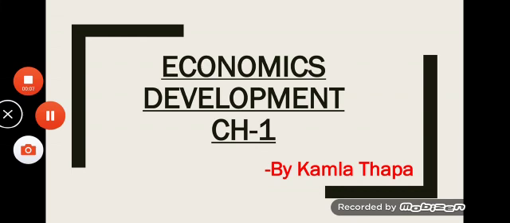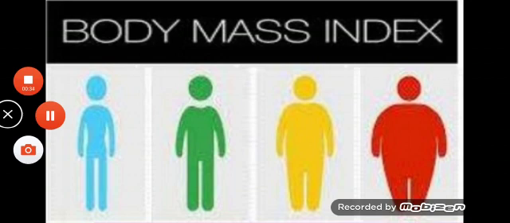Today in economics, we will continue the same chapter, that is development. If you remember, in our previous lectures, we have studied about the sustainability of development, importance of sustainable development. Today, we will take Human Development Report and BMI. BMI means Body Mass Index. We will take it as assignment. This you have to do as assignment in your notebook also.